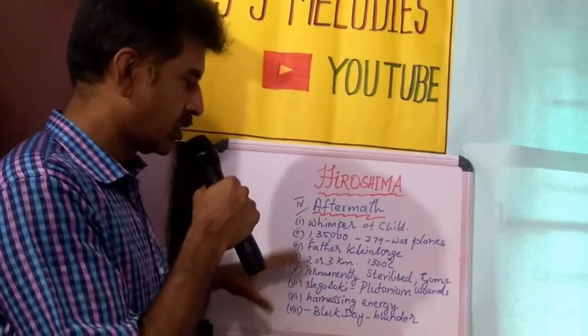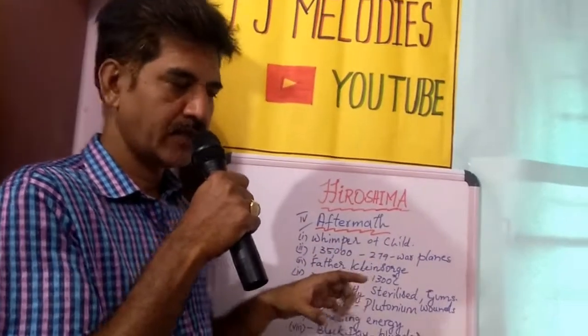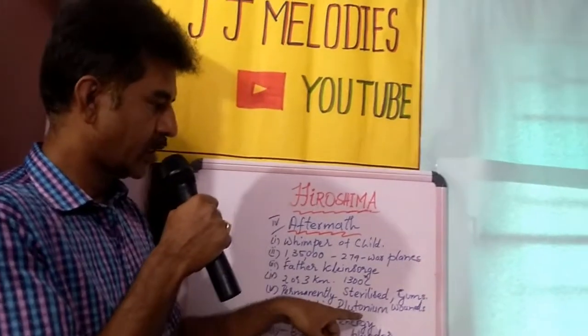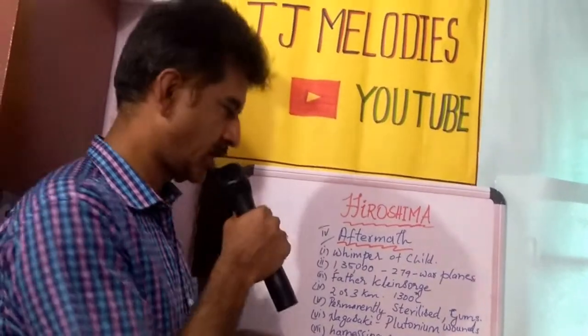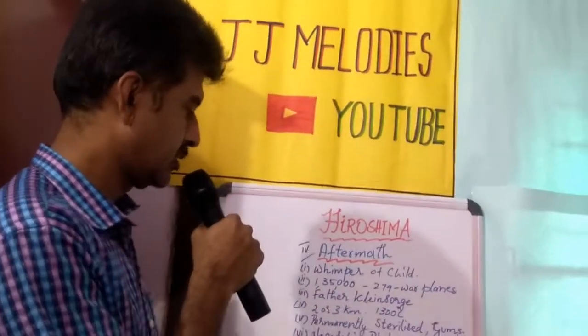And uranium 235 was used here, whereas in the next attack, in Nagasaki, a greater bomb, plutonium, was used. And imagine how the onslaught of Nagasaki would have been.